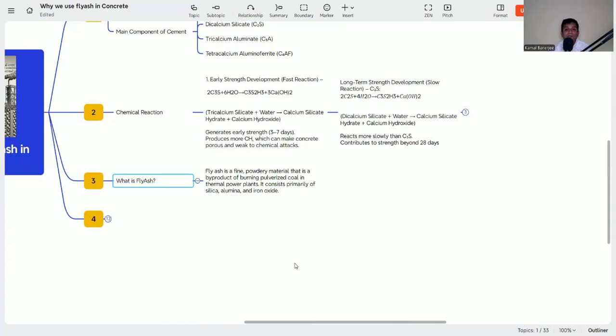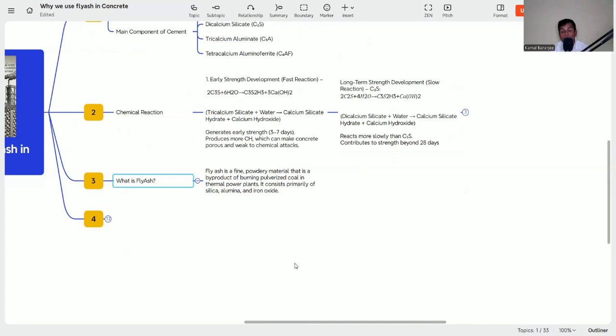So it is the byproduct we get from coal thermal power plants when they burn coal to produce electricity. Now it is a byproduct, and if we do not use it, what will happen? It will be disposed to the environment, and it will eventually pollute the air, water and land. So if we use fly ash in our concrete, it gives sustainability and helps environmental protection. If you want to know more about fly ash, I have made a detailed video, the link is in the description. Please check, you will get the full information.